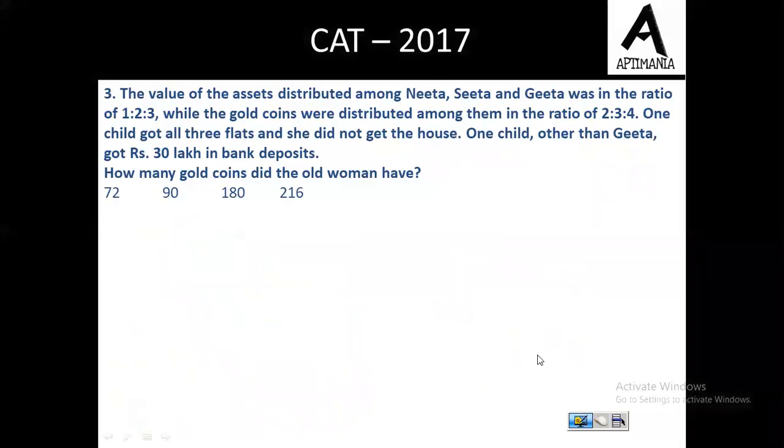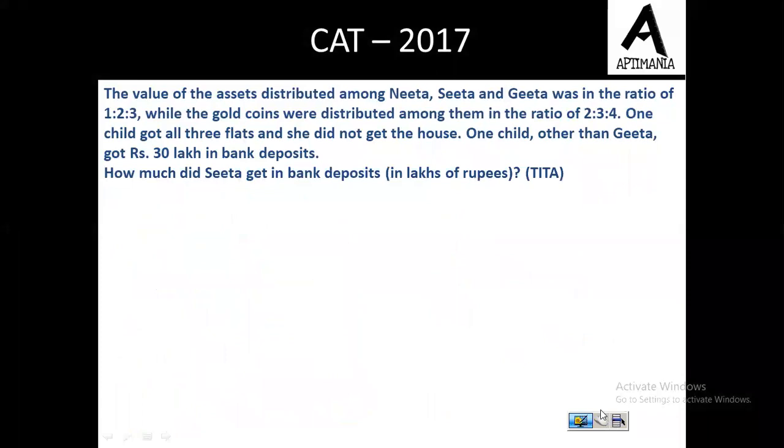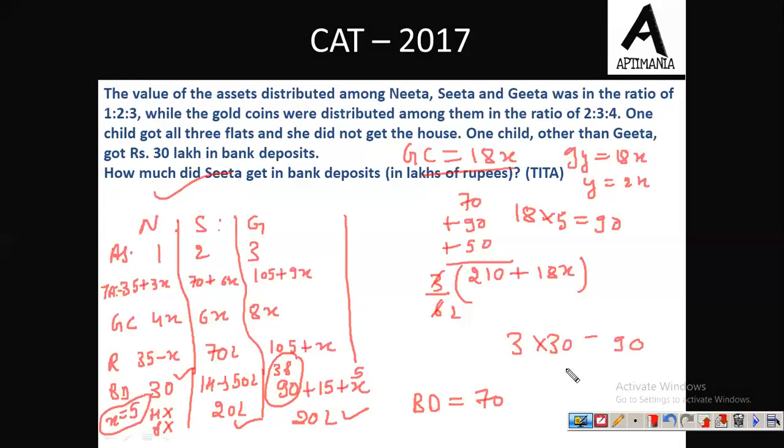Now move to the last question of this set. This is the last question. Based on the same information as we used in the previous question, how much did Sita get in form of bank deposit? Now Sita in form of bank deposit received 20 lakh rupees. So the correct answer to this question is 20 lakh rupees.